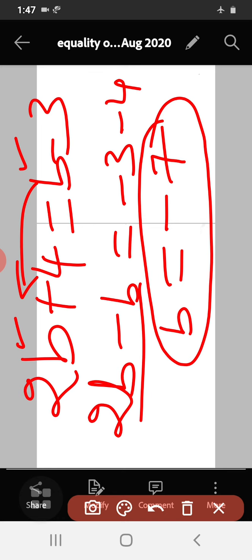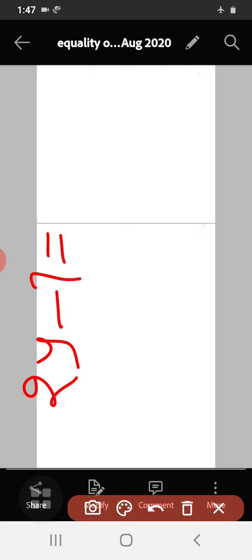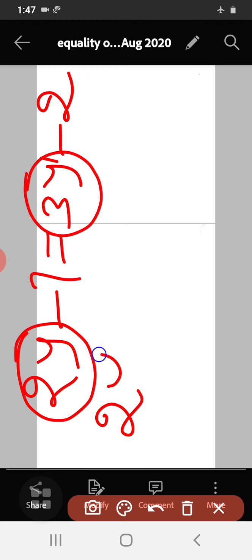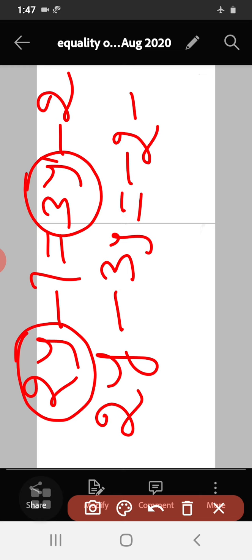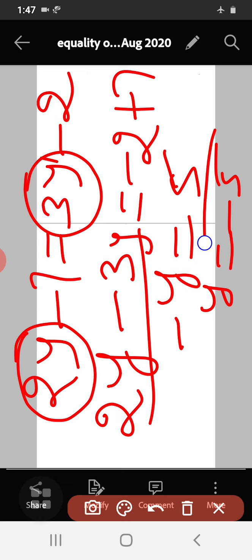Okay. So let's equate the other corresponding element in the next step. So what is the other one here? 2y minus 7 is equal to 3y minus 2. So these two are like terms. So I can shift this 3y to the left hand side, minus 2 plus 7. So 2y minus 3y is minus y. So this will be 5, or y is equal to what? y is equal to minus 5. See, y is equal to minus 5.